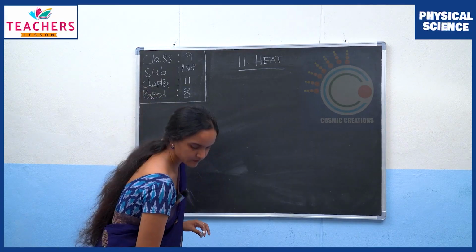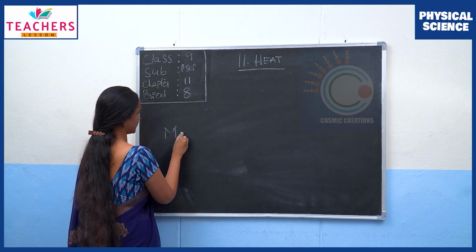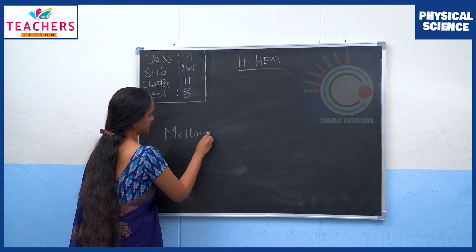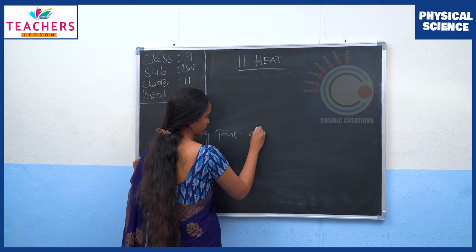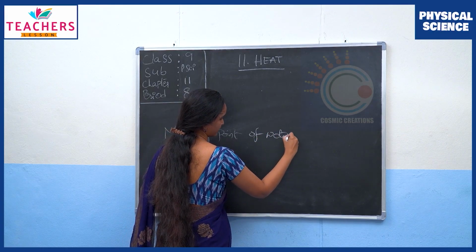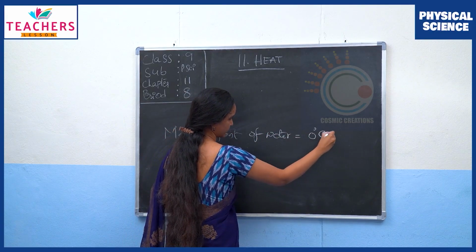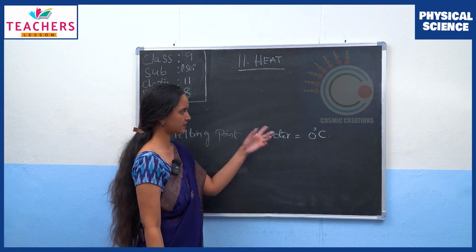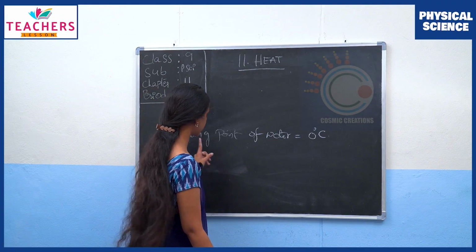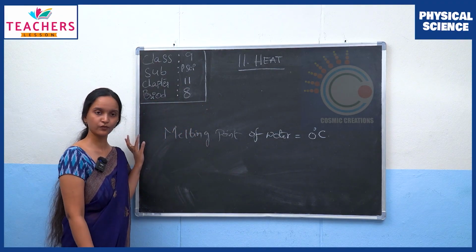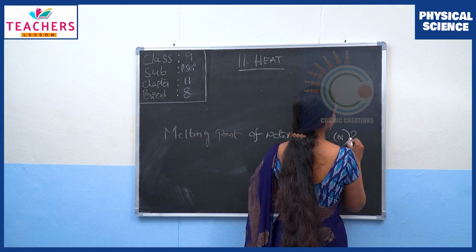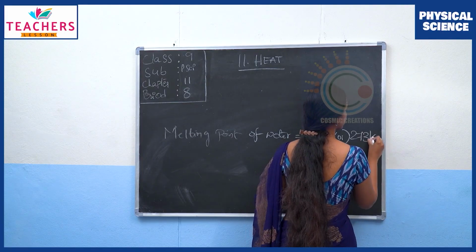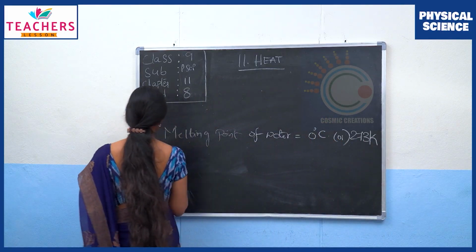Okay. Now, melting point of water. What is it? 0 degrees Celsius. At 0 degrees Celsius, the phase change happens. So, 0 degrees Celsius is the melting point of water. What could this be on the Kelvin scale? 273 Kelvin. Okay.